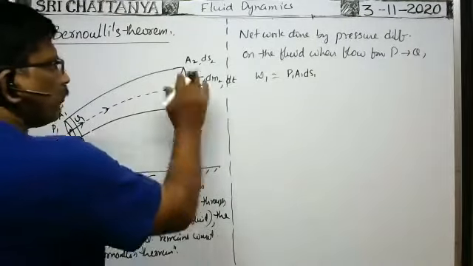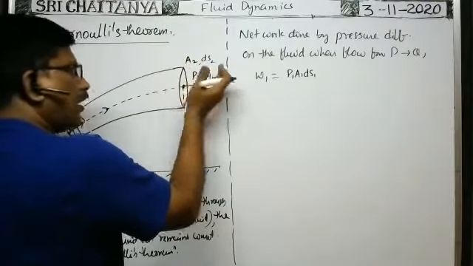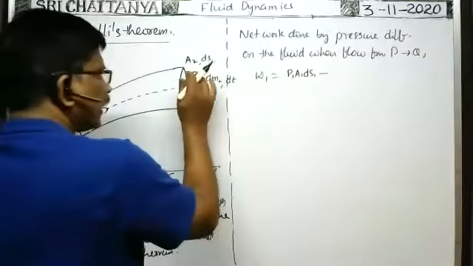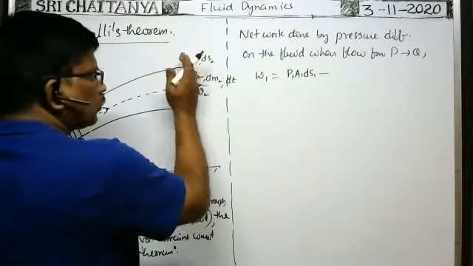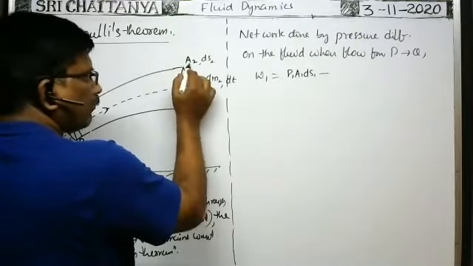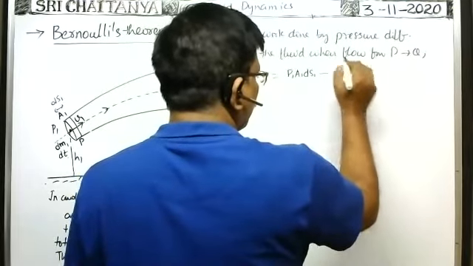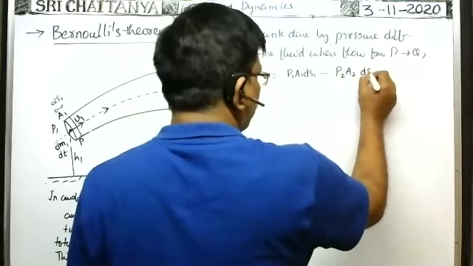Whenever the fluid comes out through this cross section, the work done by this pressure on the fluid while coming out is negative, which is equal to minus the force exerted by this pressure on the fluid element coming out through the cross section of area A2. The force is P2 into A2, into the displacement of the liquid ds2.